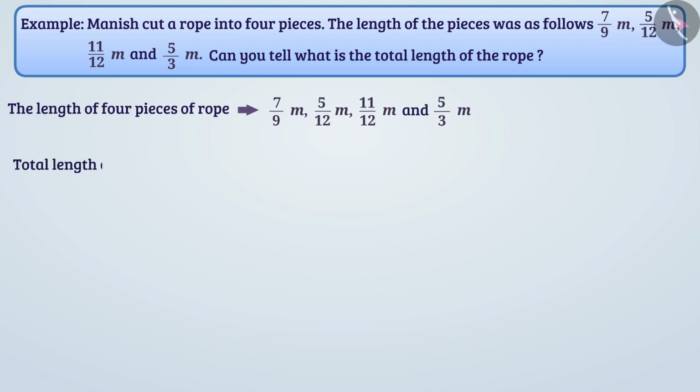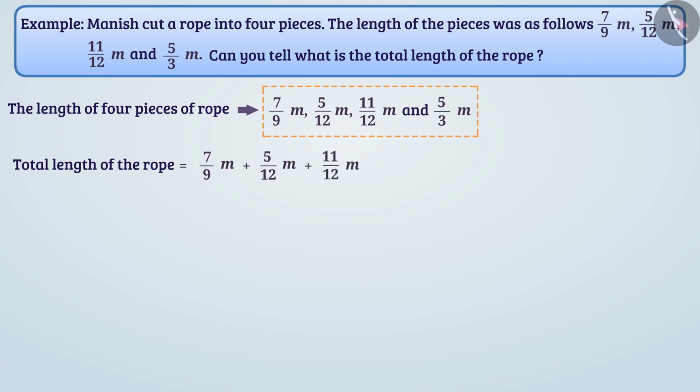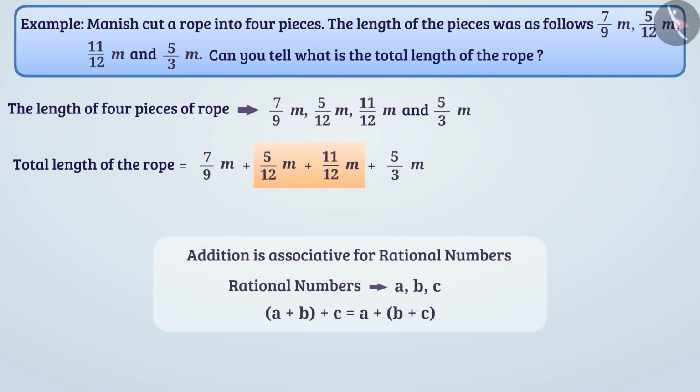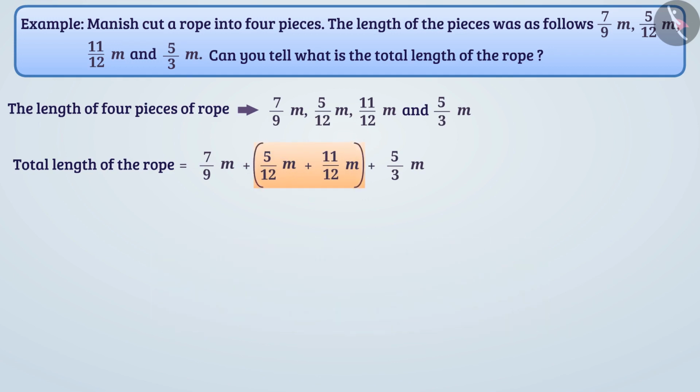Therefore, the total length of the rope will be the sum of these 4 pieces. Total length of rope is equal to 7 by 9 meter plus 5 by 12 meter plus 11 by 12 meter plus 5 by 3 meter. Here we see that the denominators of 5 by 12 and 11 by 12 are equal, so it is easy to add them. Since addition is associative for rational numbers, we can simplify this bracket first by taking 5 by 12 and 11 by 12 in parenthesis. This will give us the result of the brackets 16 by 12, which we can write as 4 by 3.